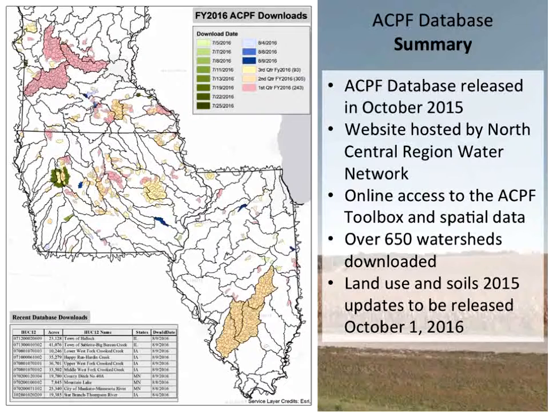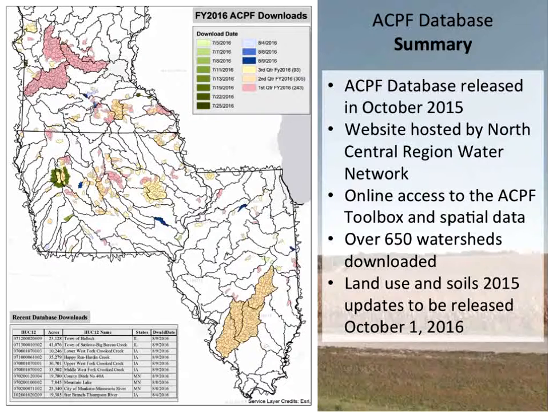We can see in some cases significant areas. Down here in Illinois, someone took a good chunk, and up here in Minnesota, significant amounts of watersheds, full HUC-8s' worth of data, have been downloaded. Some of these have been downloaded more than once by different folks. We keep track of this as part of the download process.